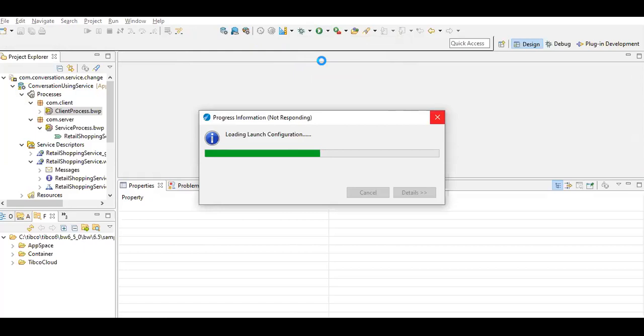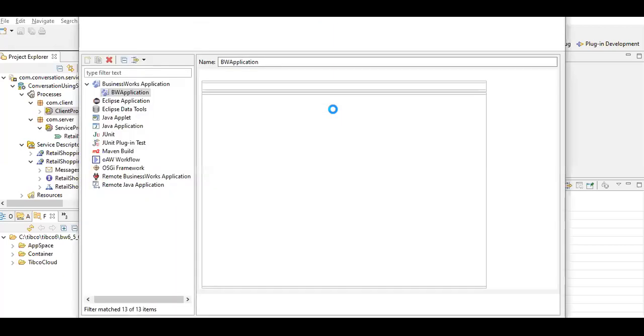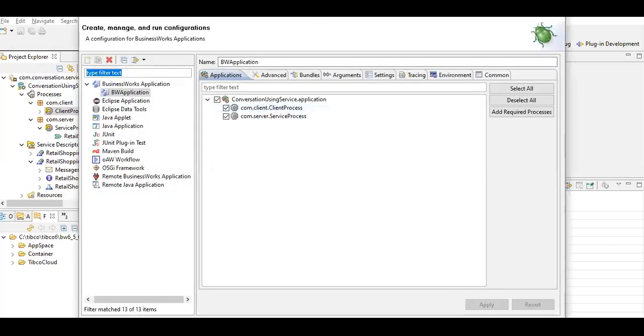Just wait, it will take some time. It's loading. Yeah. So let me call the debug.